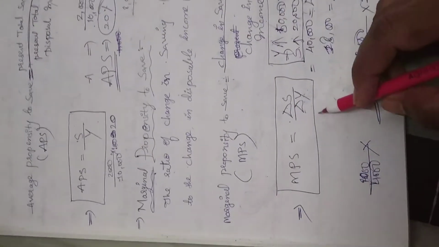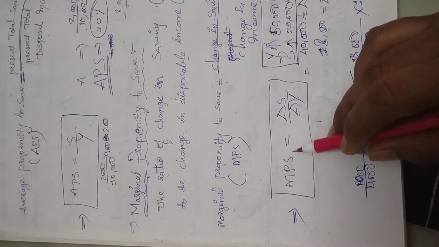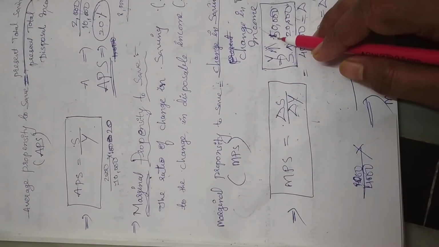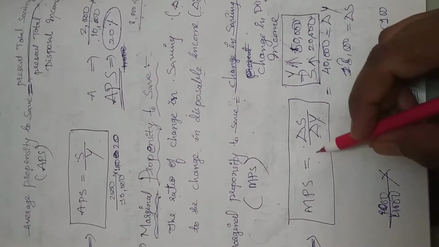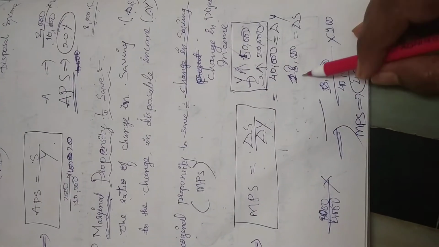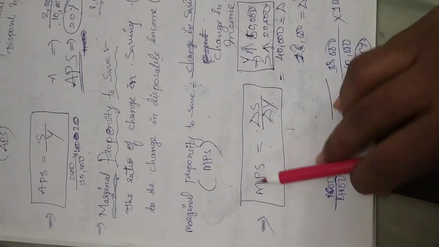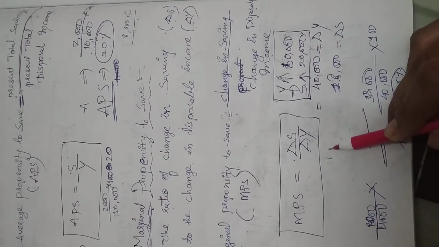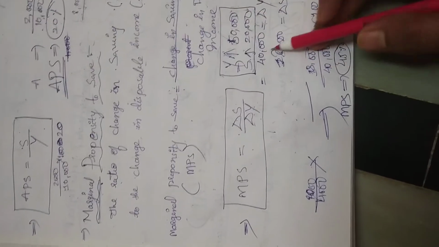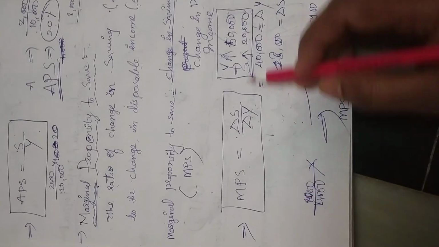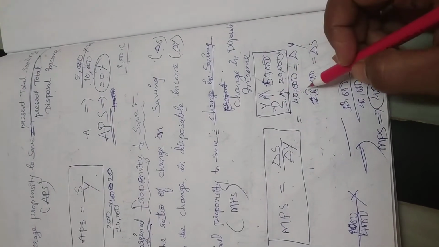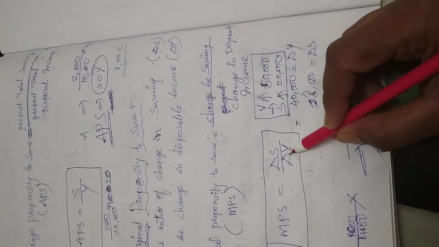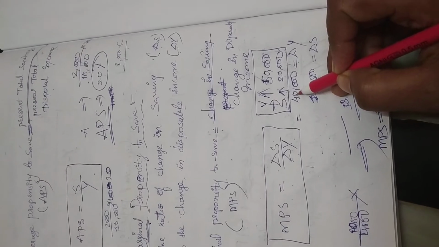Can you derive MPS from these increased incomes and increased savings levels? With the help of this formula, just substitute these values. How much did income increase from 10 to 50? 50 minus 10, 40. Delta Y is equal to 40,000.